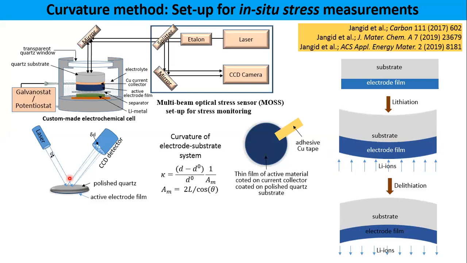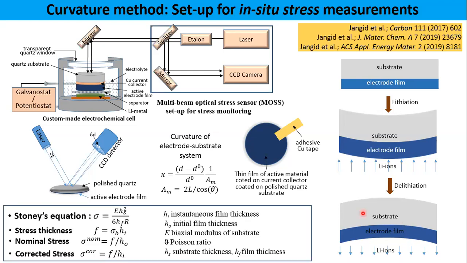Due to this bending, the spot position on the CCD camera changes. In real time, the machine tracks the spot position and tells you this delta D. You put this delta D in this equation, from which you get the curvature of this film electrode system. Upon delithiation, lithium is removed and curvature in the opposite direction occurs. You put the radius of curvature in Stoney's equation, and you get the magnitude of the stress developing in the electrode.